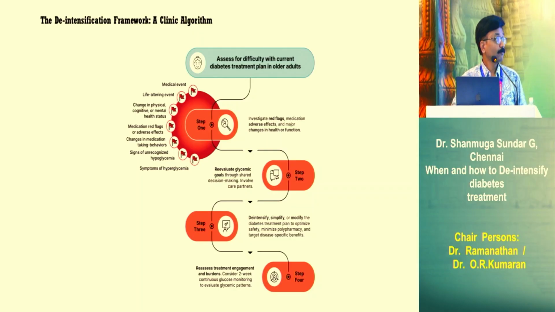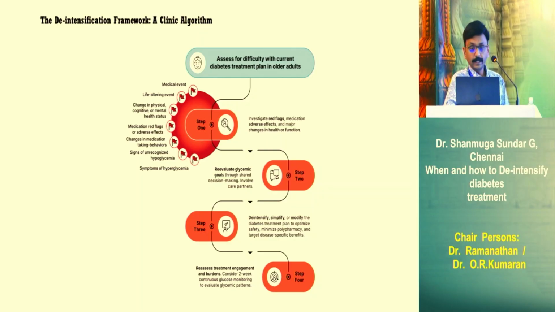4S means four steps. Step 1 is to investigate red flags based on the medical history, and the mental, social and functional domains. If any red flags are there, then we have to decide whether the patient is eligible for de-intensification. Step 2 is to re-evaluate the glycemic goals through shared decision making. Again, very important: we have to involve the patient and the caretaker in the decision making. Otherwise, they will think we are just letting the glycemic control go out of control, that we are not giving proper treatment. So involve them in decision making.